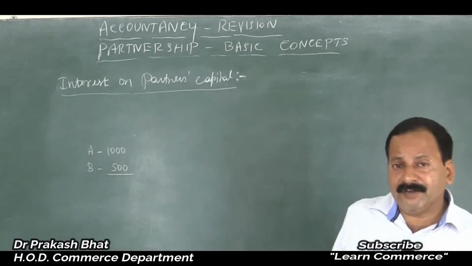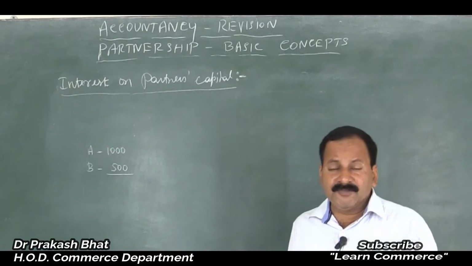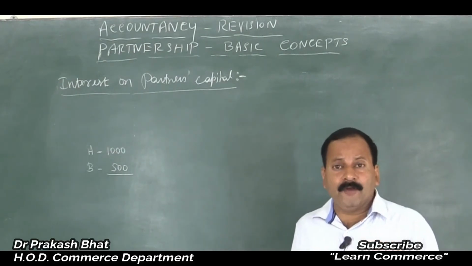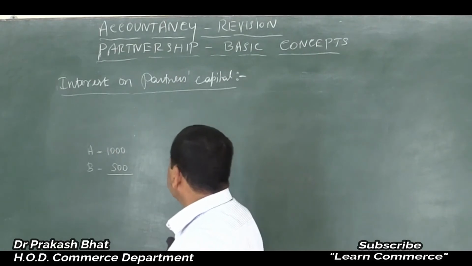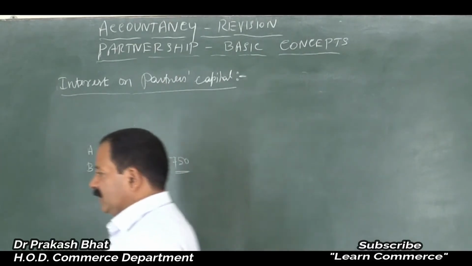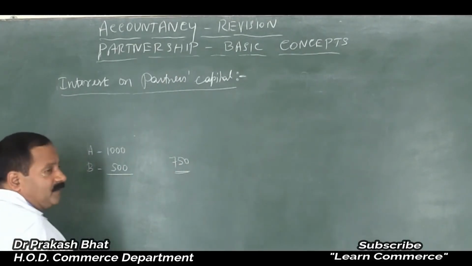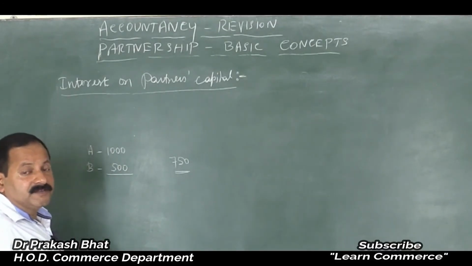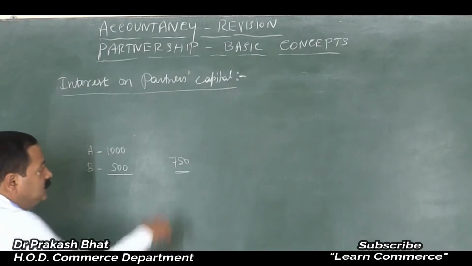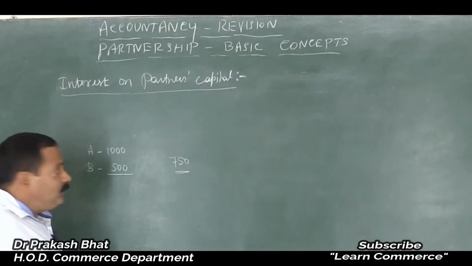But after all adjustments, the available net profit is just 750 rupees. How will you provide this? That is a question. Whether interest on capital should be provided in this case, you must provide how much? This much only, 750.